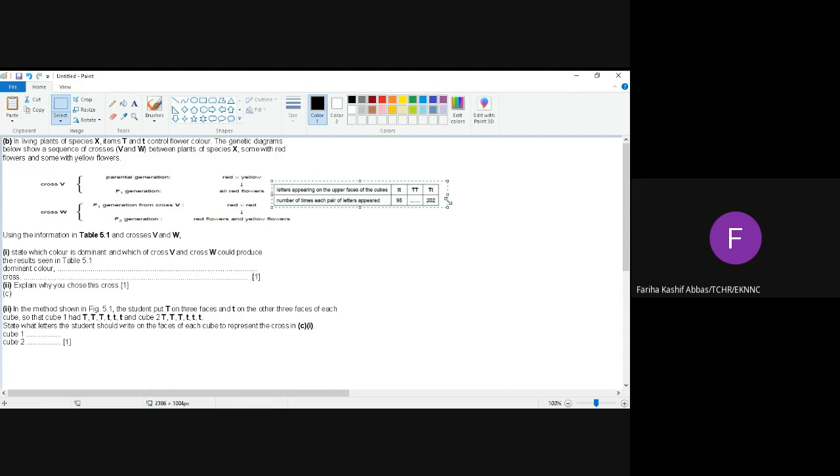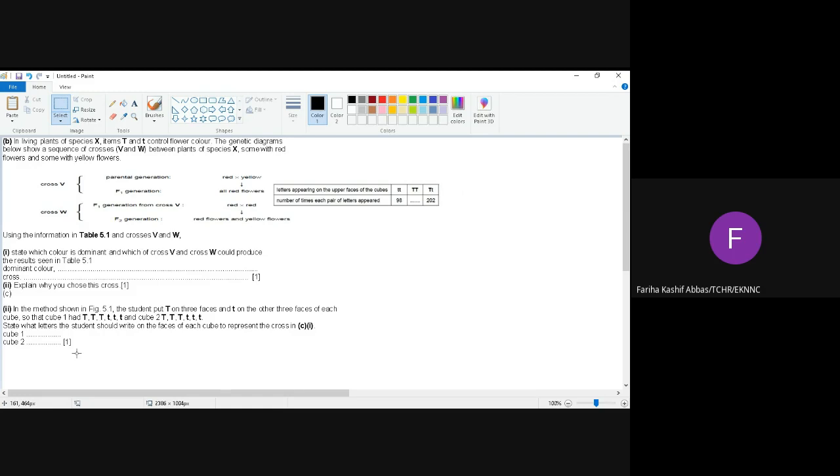Now there is another cross, वो cross मैं आपको बता रही हूँ, आप सुनिए फिर मुझे बताइए. There is another cross in which a hybrid is crossing with homozygous recessive. How you are going to show this cross on the cube?